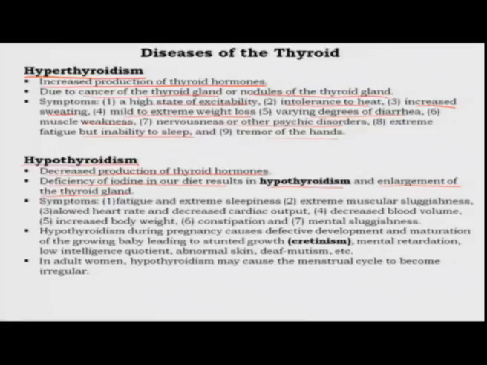So, there is a feedback mechanism. So, if you go back to the previous lecture where I discussed that there is this hierarchical control system for all these hormones. So, if you remember, there is a thyrotropin releasing hormone which is secreted from the hypothalamus. This acts on the pituitary and releases TSH, which is called thyroid stimulating hormone. Now, this thyroid stimulating hormone acts on the thyroid gland and increases the production of thyroid hormone.